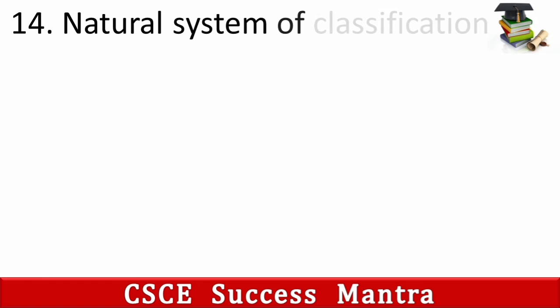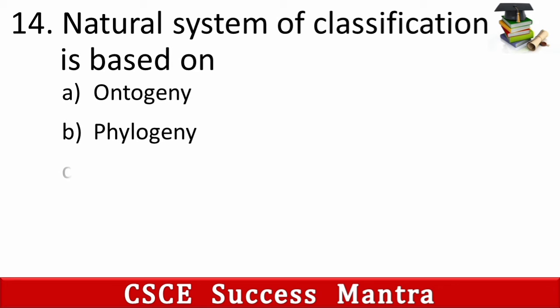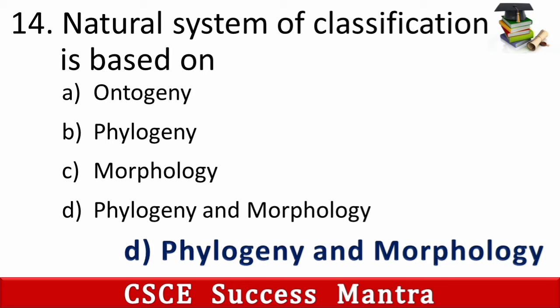14th is, natural system of classification is based on A. ontogeny, B. phylogeny, C. morphology, D. phylogeny and morphology. So its answer is D. Phylogeny and morphology.